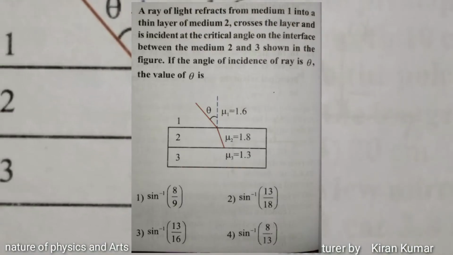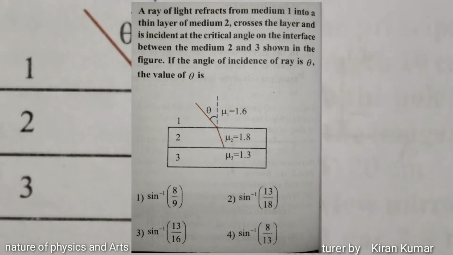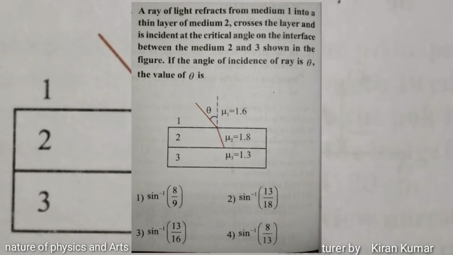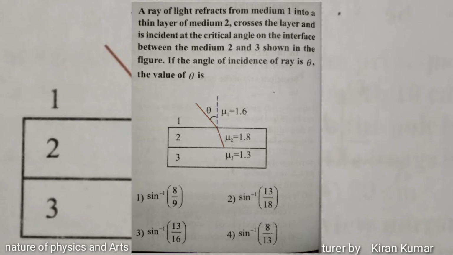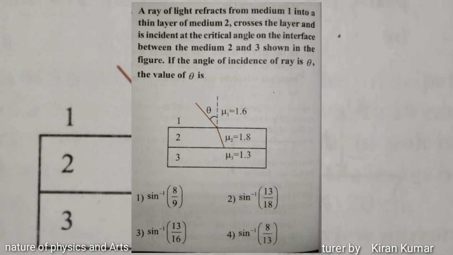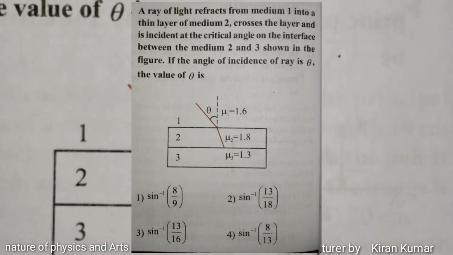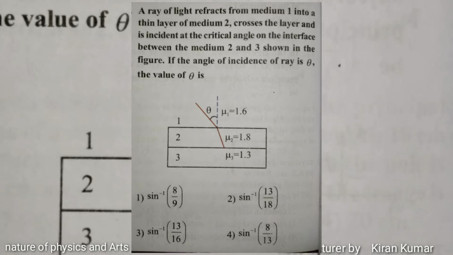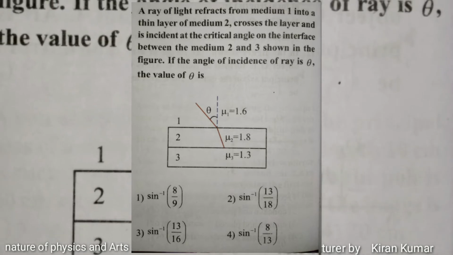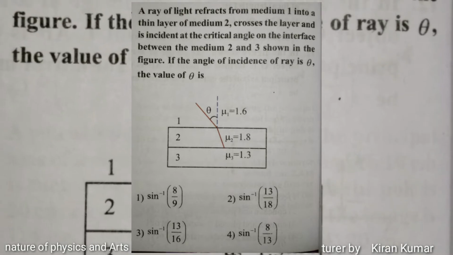A ray of light refracts from medium 1 into a thin layer of medium 2, crosses the layer and is incident at the critical angle on the interface between medium 2 and medium 3, as shown in the figure. If the angle of incidence of the ray is theta, the value of theta is?